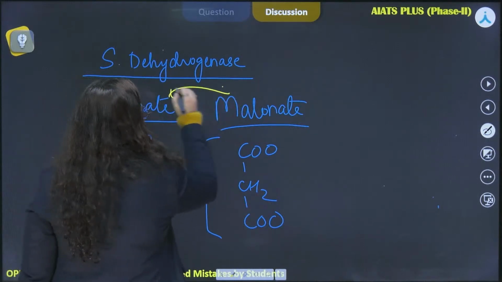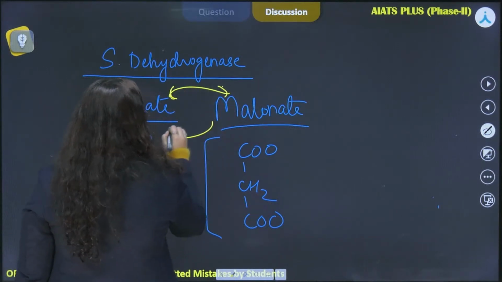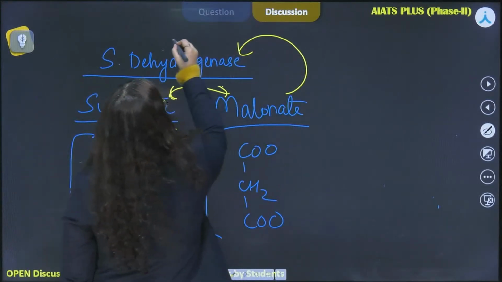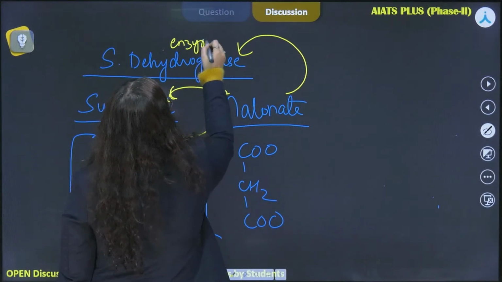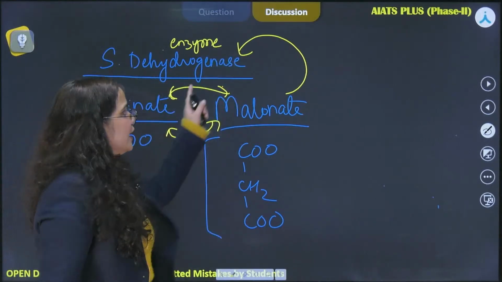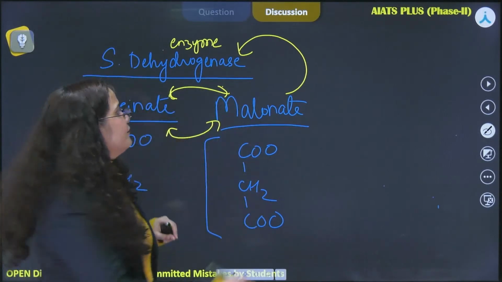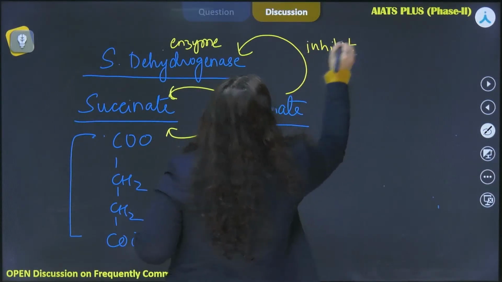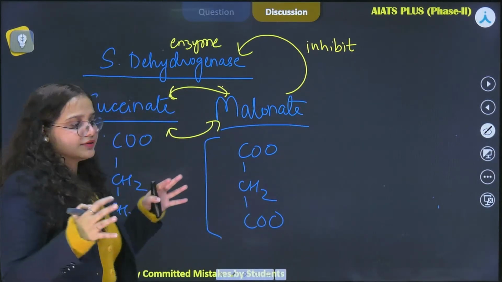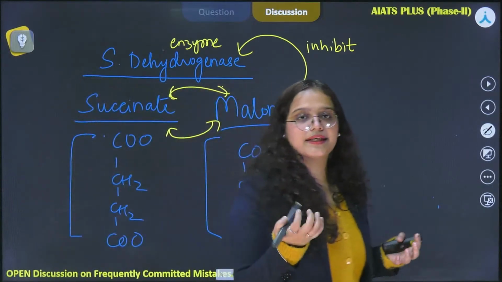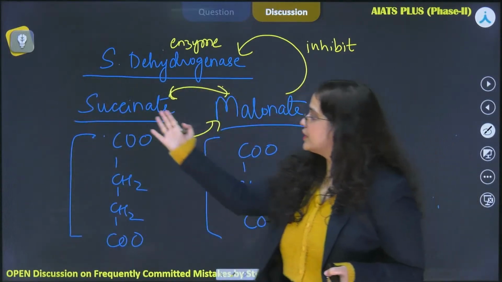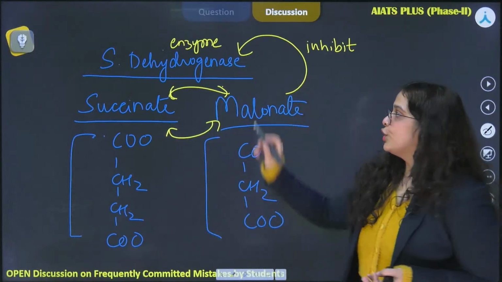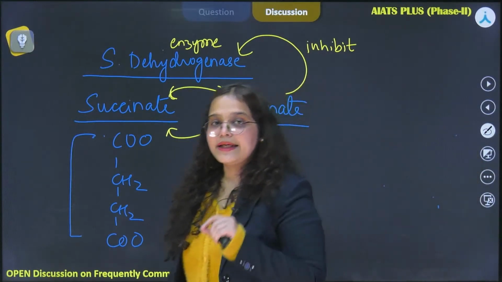So these two are going to compete with each other, and eventually malonate will bind to our enzyme, and thus it will inhibit the activity of our enzyme, and this is what is known as the competitive inhibition, because these two molecules are competing amongst each other to bind to succinic dehydrogenase.